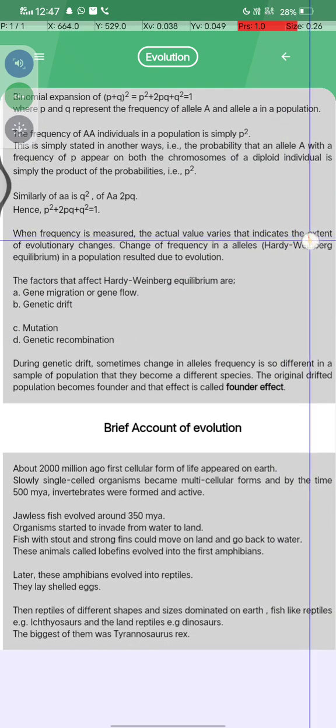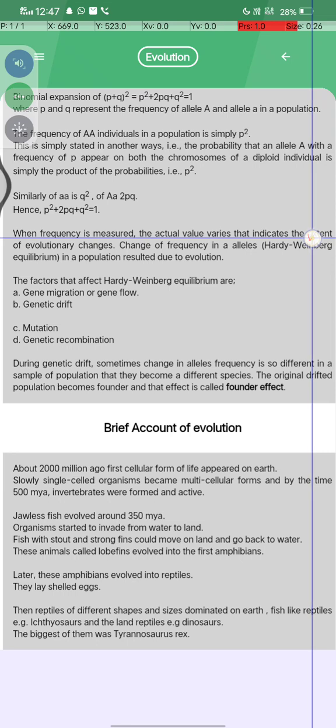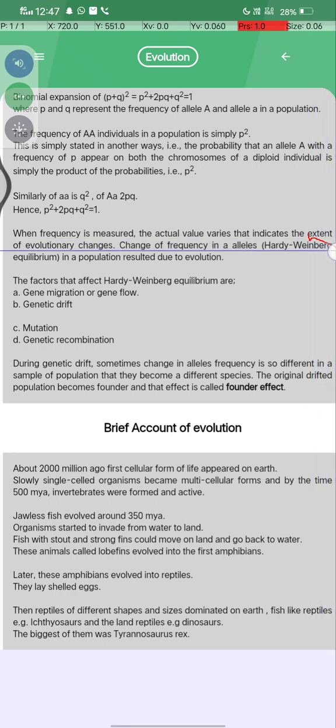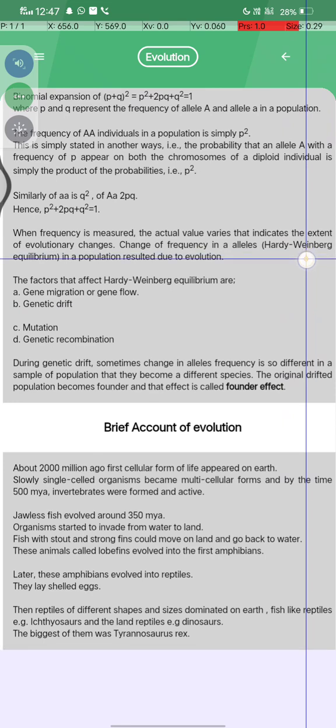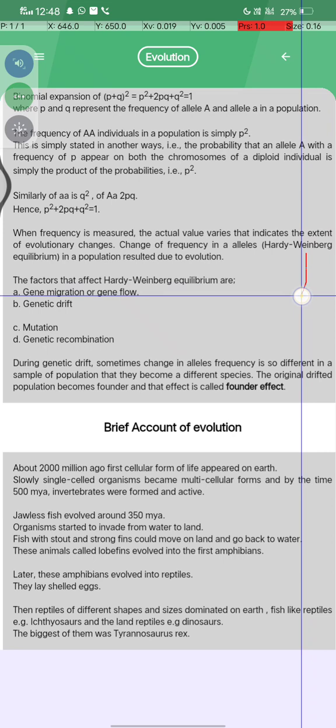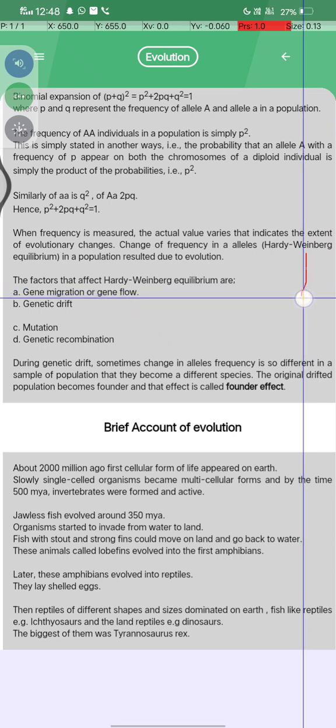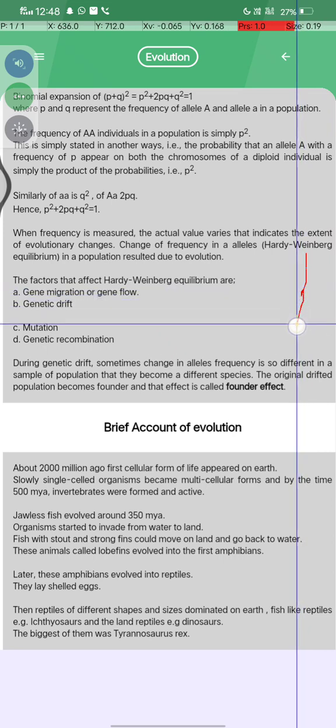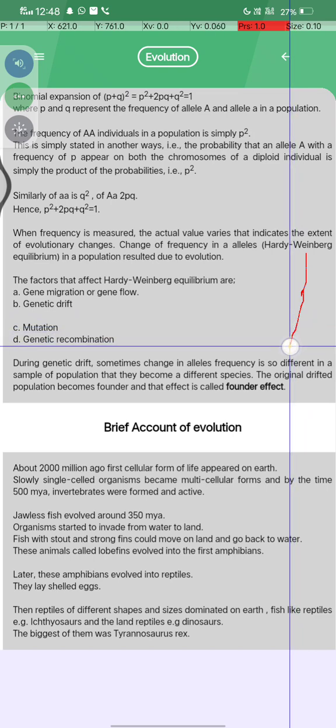When the frequency is measured and the actual value varies, it indicates the extent of evolutionary change, a change of frequency in alleles and Hardy-Weinberg equilibrium in a population resulting due to evolution. The factors that affect Hardy-Weinberg equilibrium: first, gene migration or gene flow; second, genetic drift; mutation; and genetic recombination.